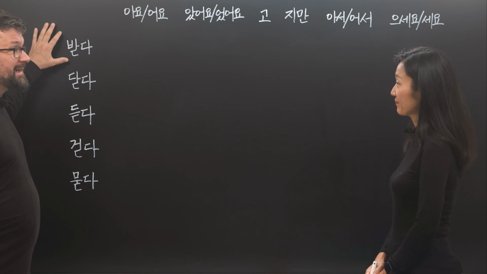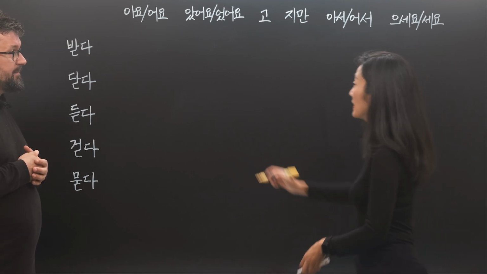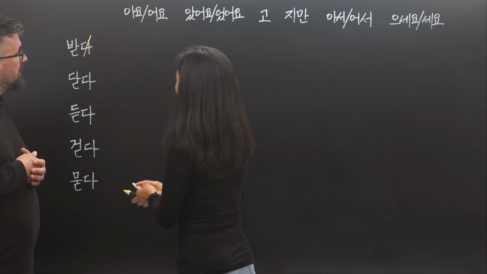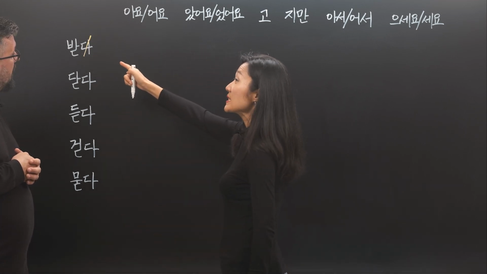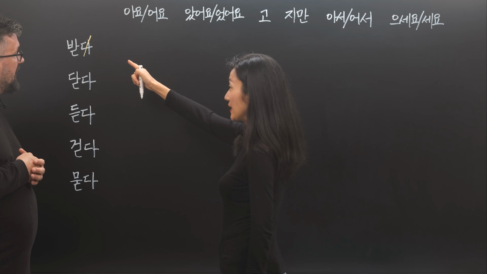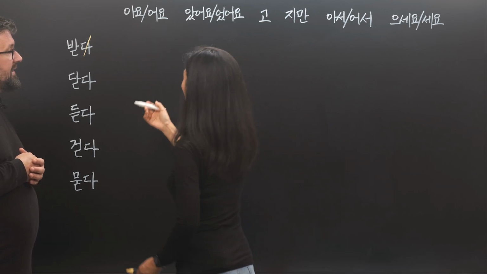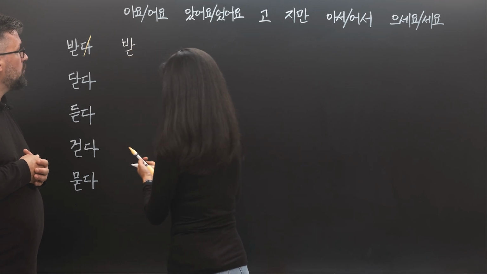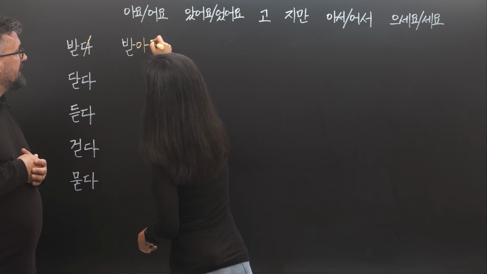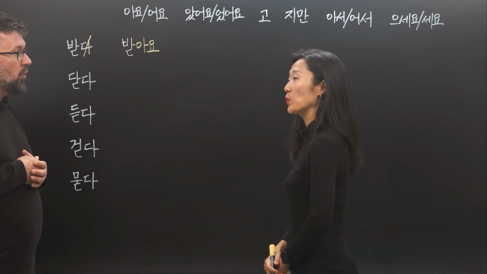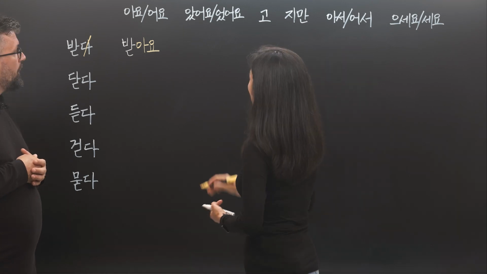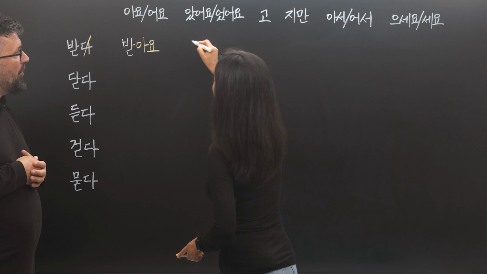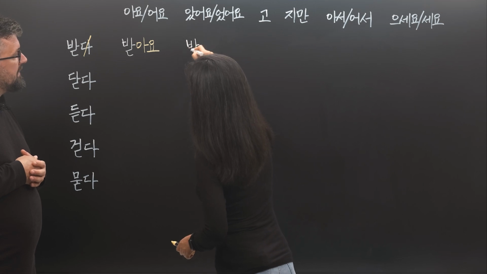How about 받다? We remove the 다 first, right? And the last vowel is ㅏ. Then we add 아요. 받아요. And in the past tense? 받았어요.